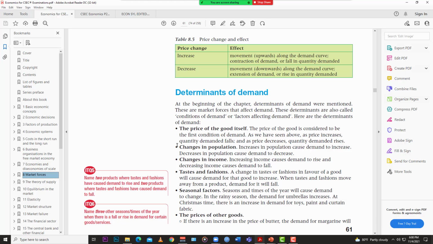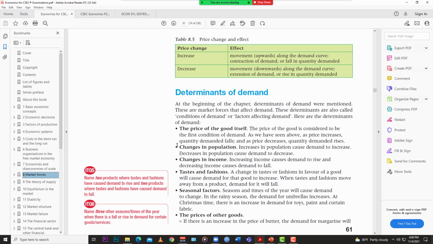Then we have season. You have different seasons during the year: summer, autumn, winter, spring. Your demand for certain things would change based on the season. Your demand for warm clothing would increase in the winter and decrease in the summer. So, seasonal factors, even for certain things that you eat.